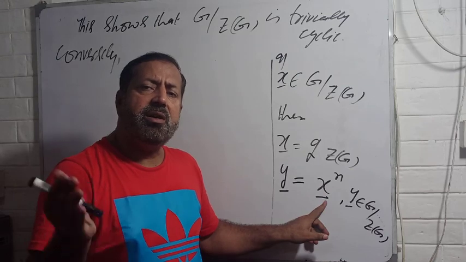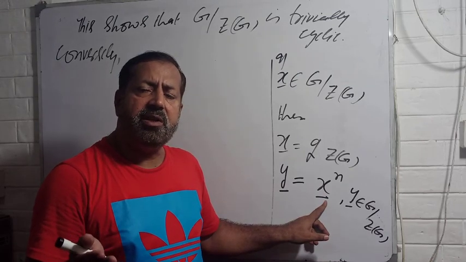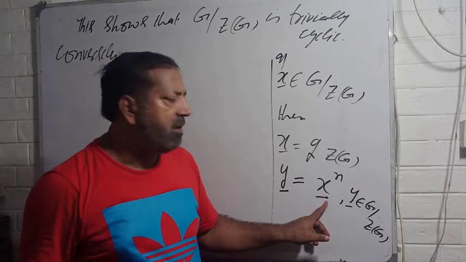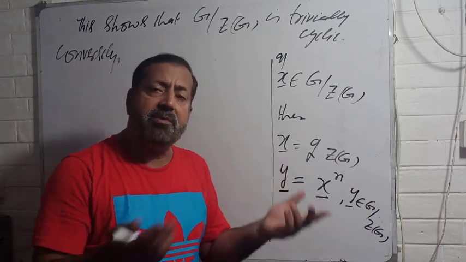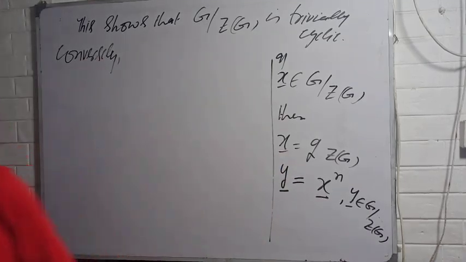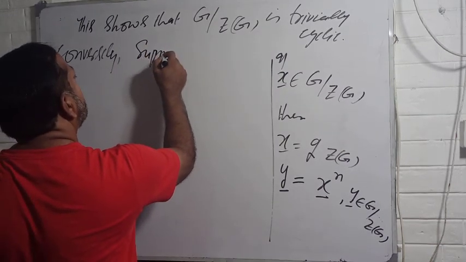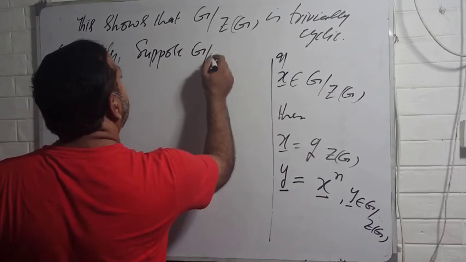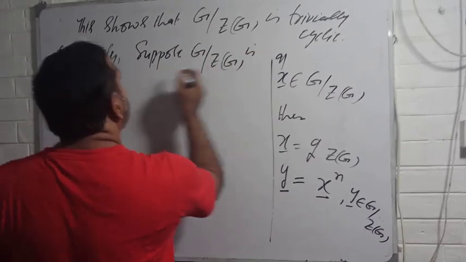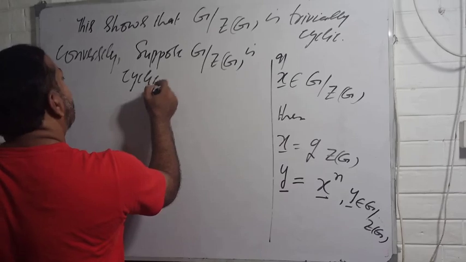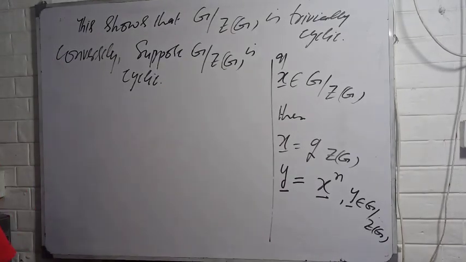This means that all other elements of G by center of G can be expressed as some powers of X. This is our idea. Now, conversely, suppose that G by center of G is cyclic. Since it is cyclic, you may assume that there is a generator.